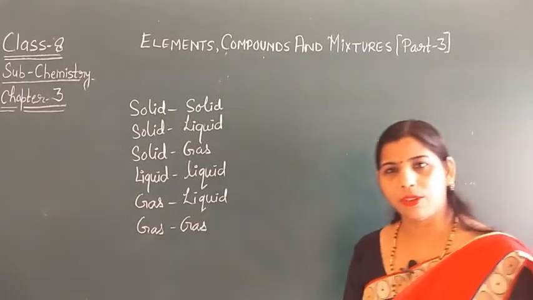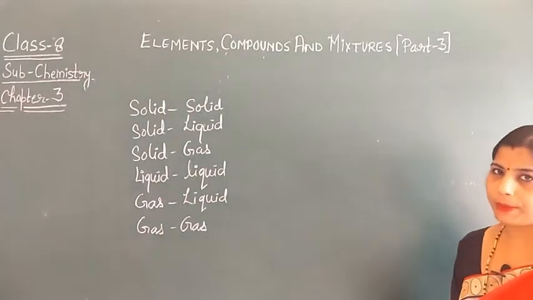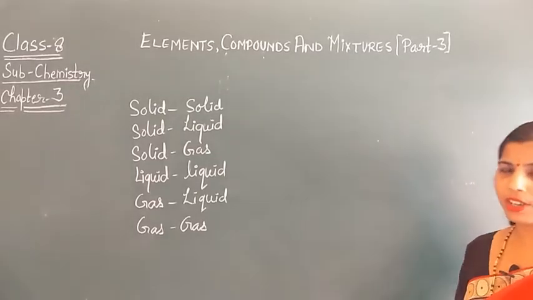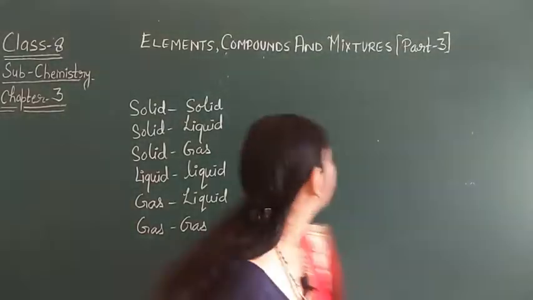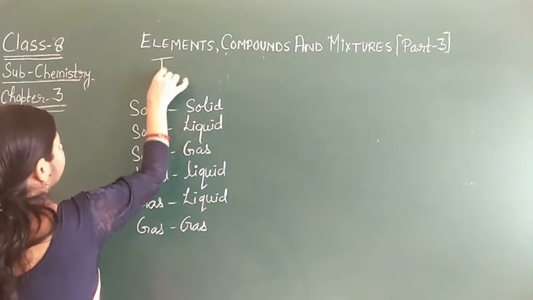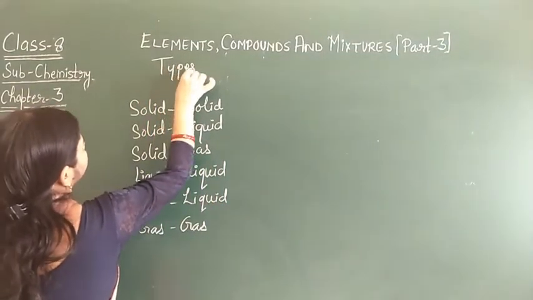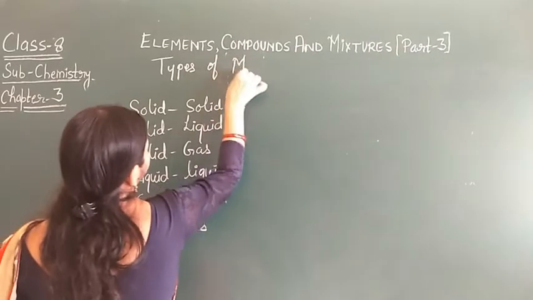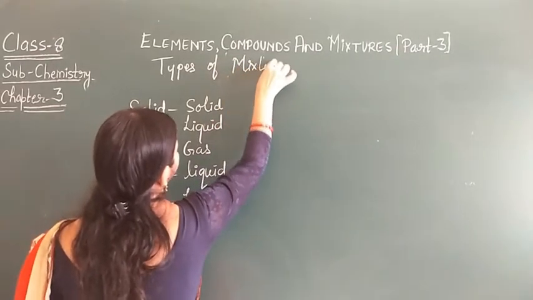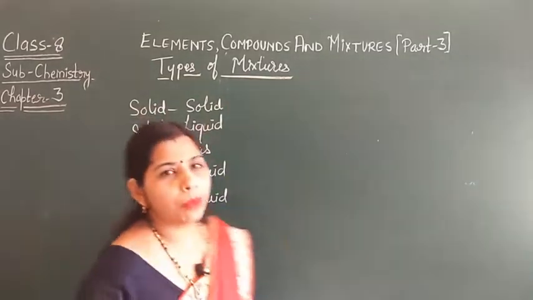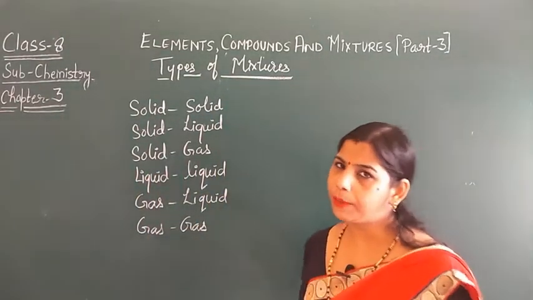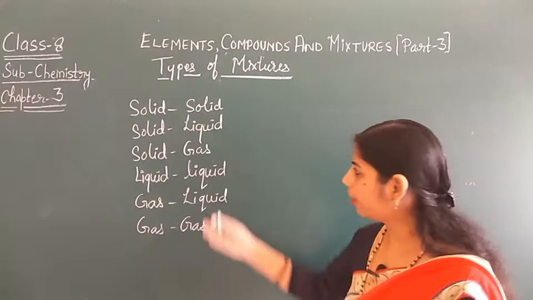Today I will carry forward the rest of the topic of chapter 3, that is elements, compounds and mixtures, in which we will study the types of mixtures. That means the components which make the different types of mixture. These are the types of mixture.